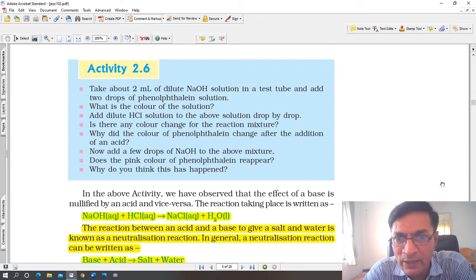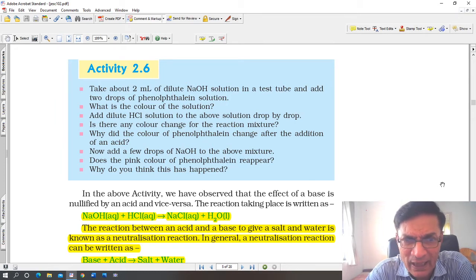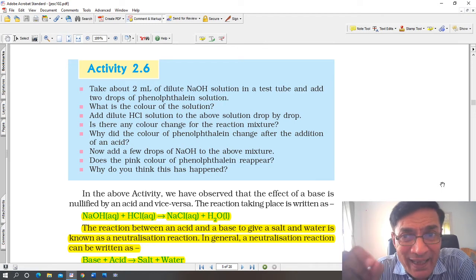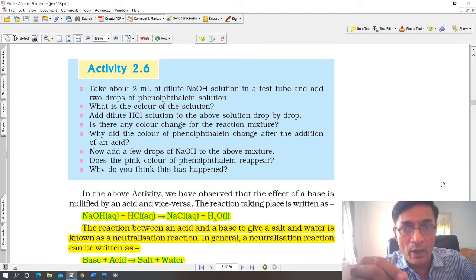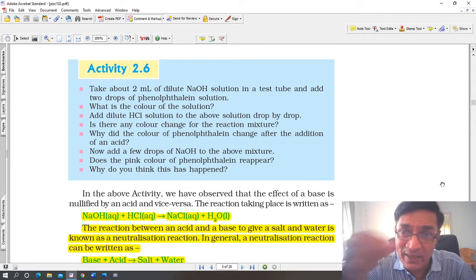Take about 2 milliliters of dilute sodium hydroxide solution in a test tube and add 2 drops of phenolphthalein solution. Phenolphthalein is an indicator. What is the color of the solution? Add dilute hydrochloric acid, that is a few drops of HCl solution, to the above solution drop by drop. When you add an acid, see, nothing should be added to the acid; the acid should be added.